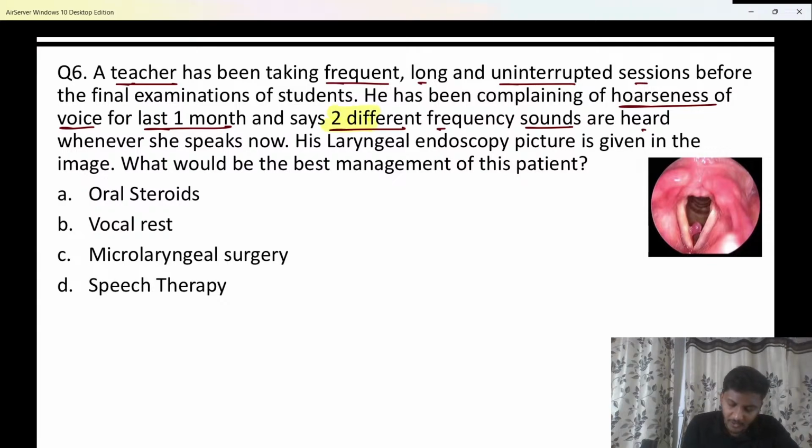If 2 different frequency sounds are heard from the same patient at the same point of time, bache, this is classically called diplophonia. So double frequency sounds, or two frequency sounds in the same person, is known as diplophonia. Along with that, whenever he speaks now, his laryngeal endoscopy picture is given in the image. What will be the best management of this patient, beta? What is the best management of the patient?